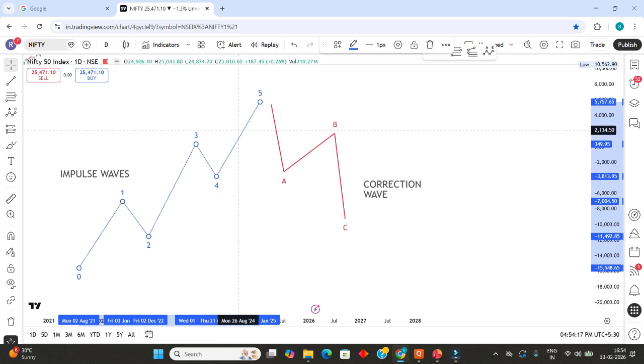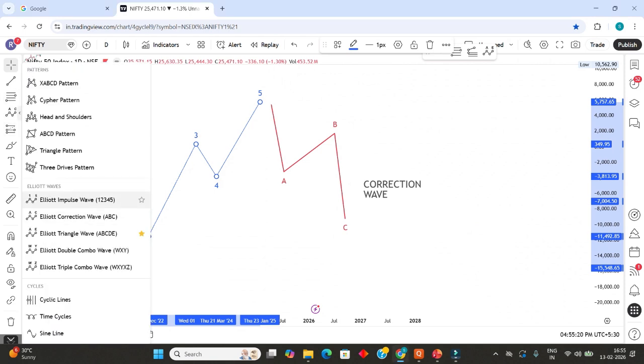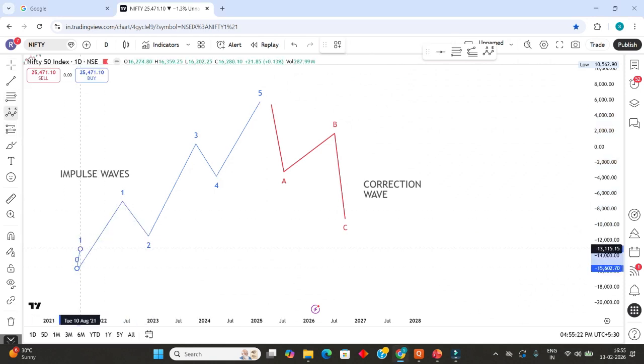And this complete impulse move is corrected by the corrective wave. So this was his second observation. Third observation, what he has found is that these impulse waves again have 5 moves inside them: 1, 2, 3, 4 and 5.